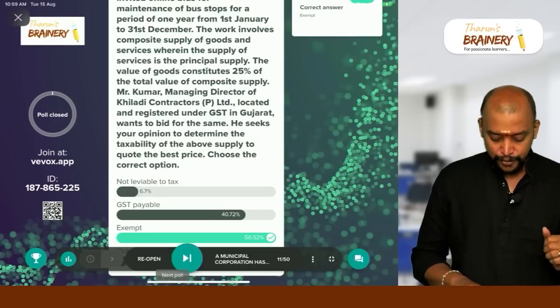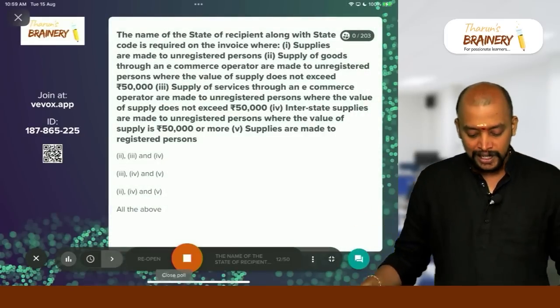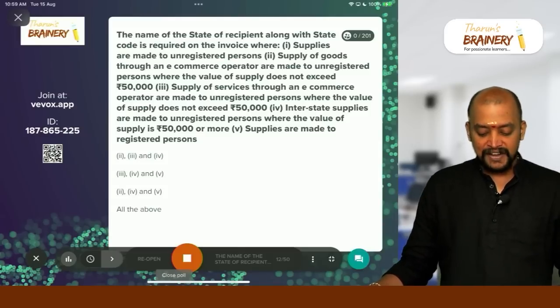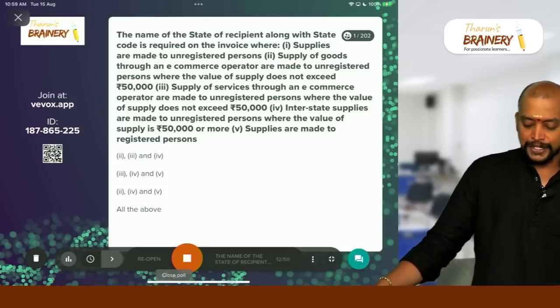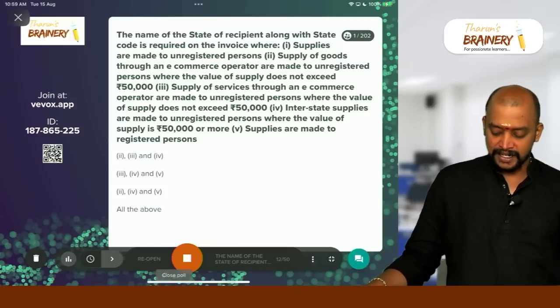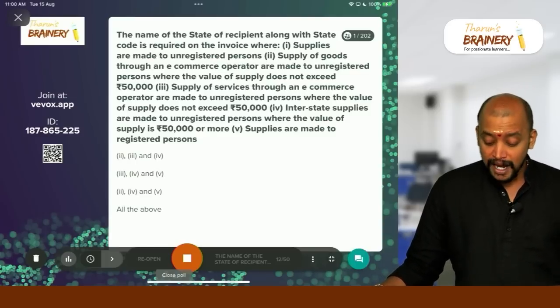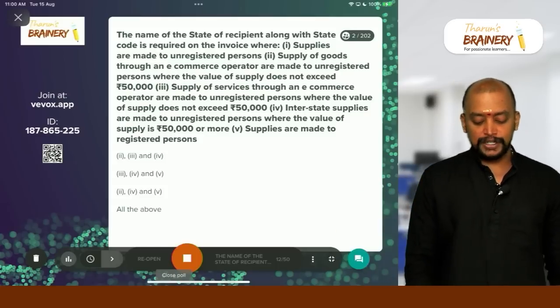Then the next one, we are moving on to the next question. The name of the state of recipient along with state code is required on the invoice where: supplies are made to unregistered persons; supply of goods through an e-commerce operator are made to registered persons where the value of supply does not exceed 50,000; supply of service through an e-commerce operator are made to unregistered person where the value of supply does not exceed 50,000; interstate supplies are made to unregistered persons where the value of supply is 50,000 or more; supplies are made to registered persons.